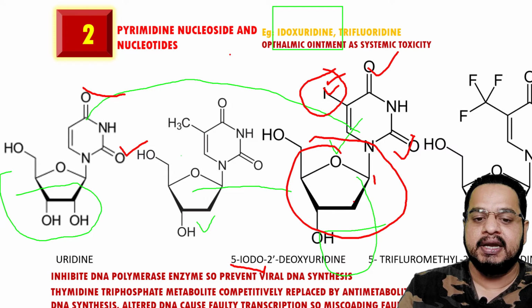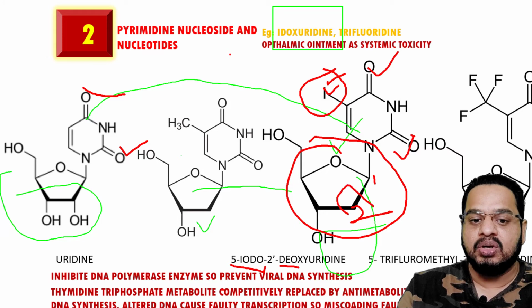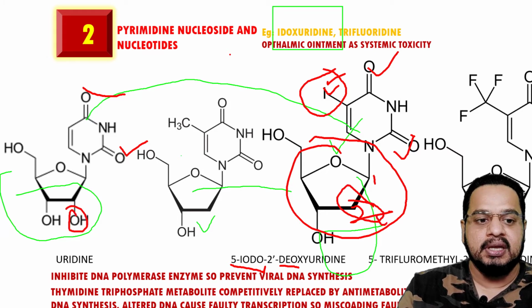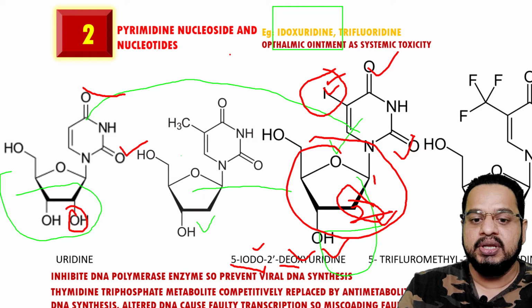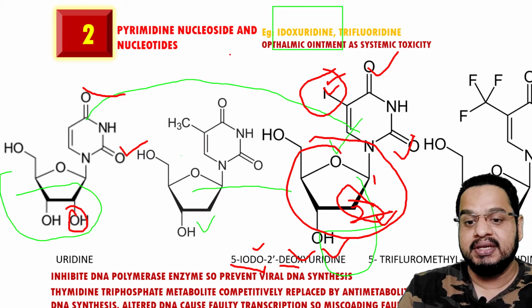Dash refers to the second ring. 2 dash. So which one is 2 dash? This is 1 and this is 2. 2 dash deoxy. Why deoxy? Oxygen is missing here. Check. Here the oxygen is present and here oxygen is missing. So that there is a 5-iodo-2-deoxyuridine. That is nothing but the idoxuridine.